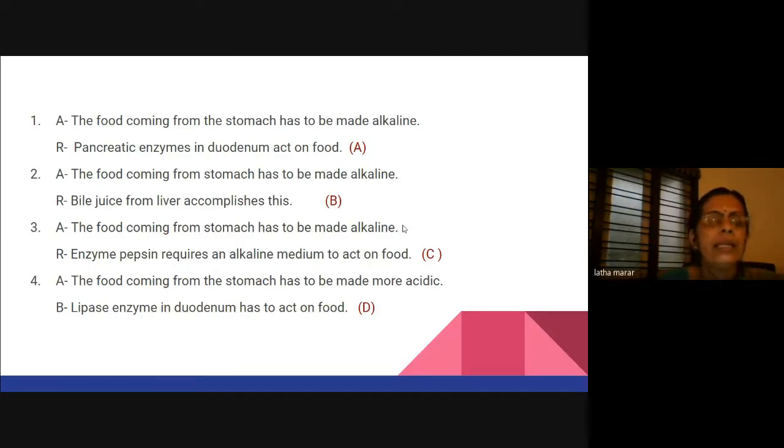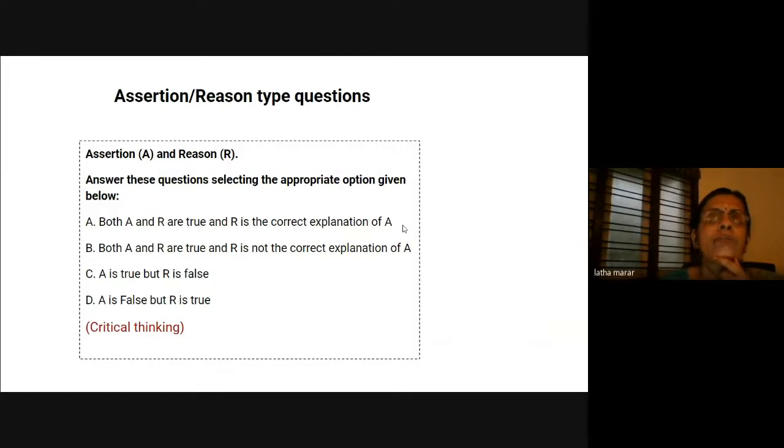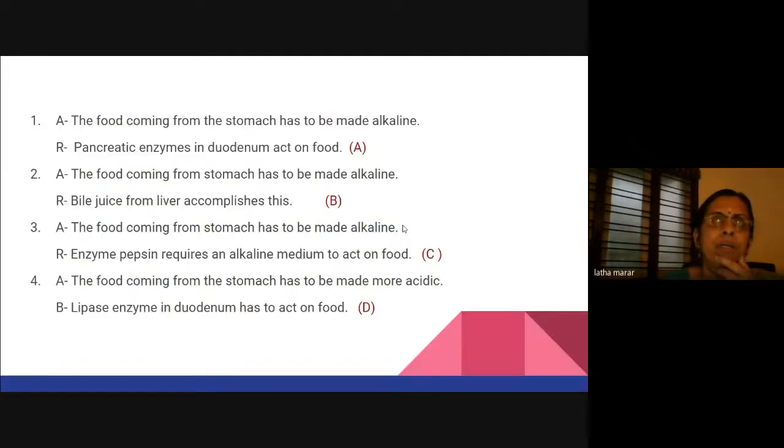In the third case, the food coming from the stomach has to be made alkaline. Enzyme pepsin requires an alkaline medium to act on food. That is not correct. So option C. And the last one, the food coming from the stomach has to be made more acidic. Lipase enzyme in duodenum has to act on food. So there it is option B: A is false, but R is true.